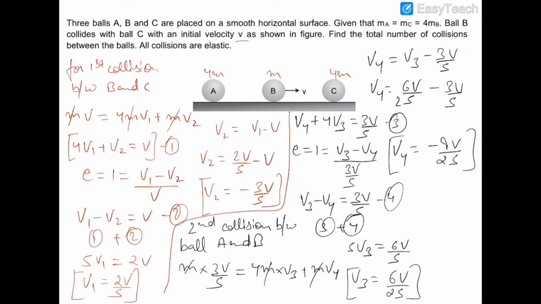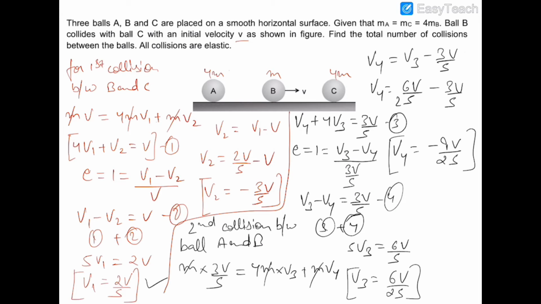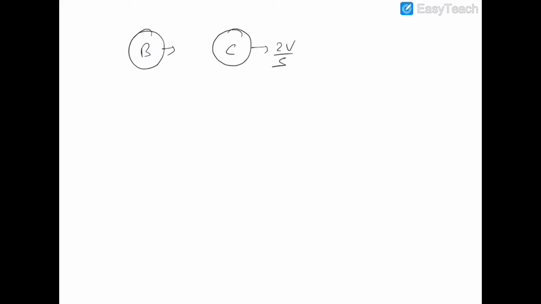But the ball C was moving with velocity v1, which is 2v by 5. So the current scenario says that this is ball C, it is moving with 2v by 5, and this is ball B, it is moving with 9v by 25.